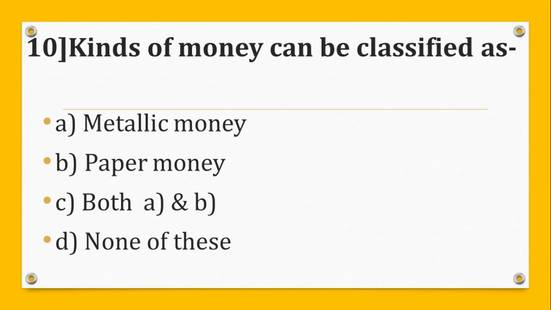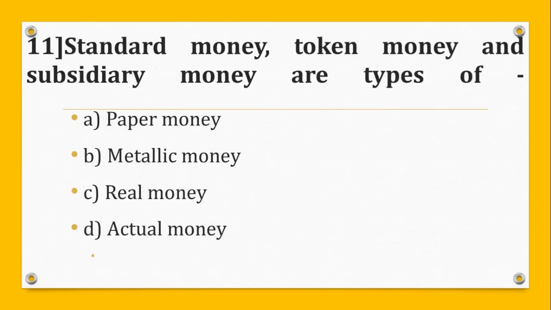Question number 10. Kinds of money can be classified as A. Metallic money, B. Paper money, C. Both A and B, D. None of these. And the correct answer is C. Both A and B.